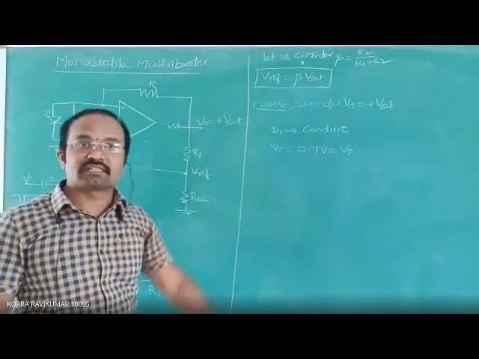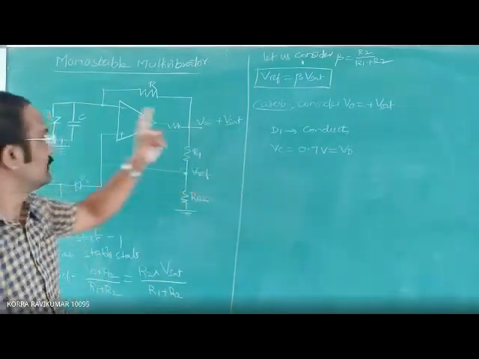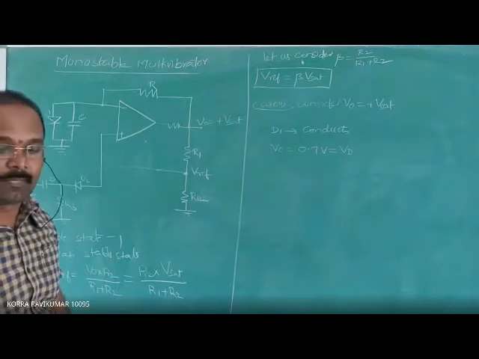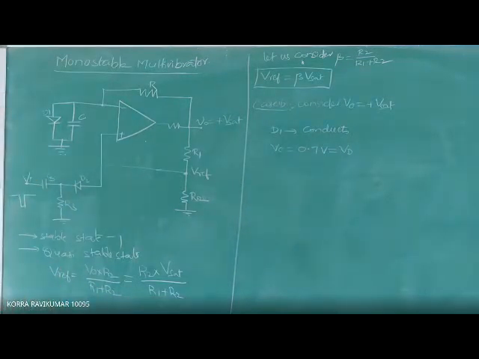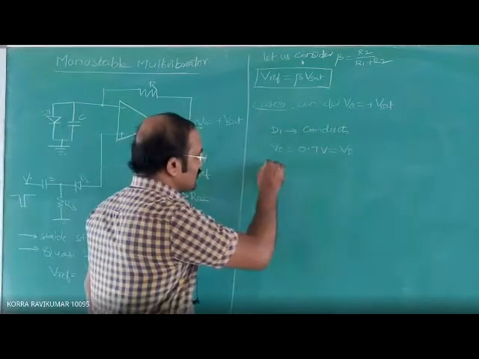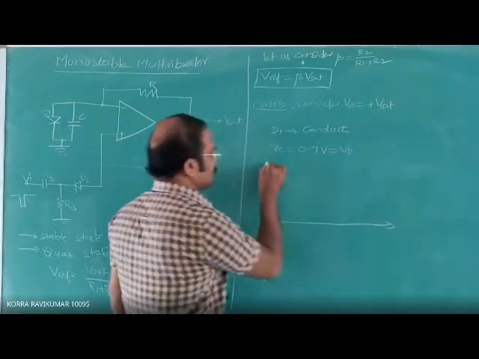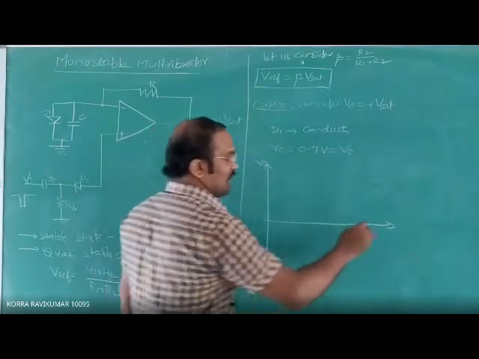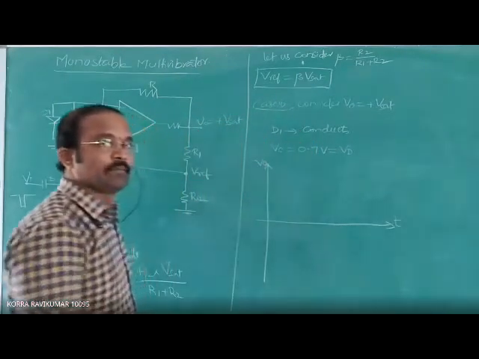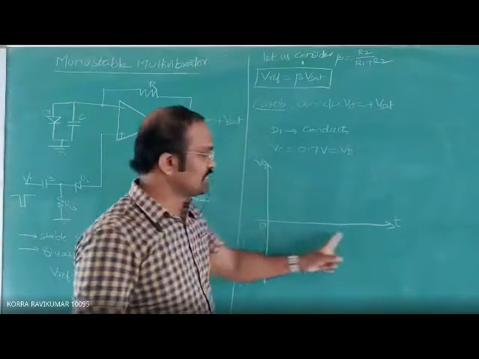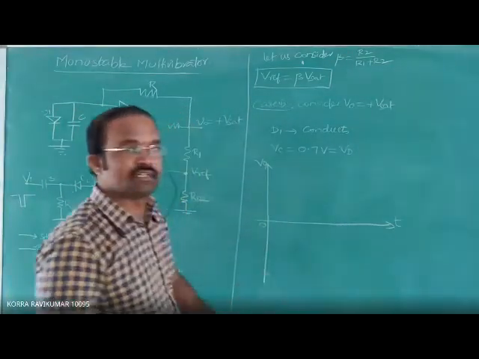This clamping occurs just because of this PN junction diode. The voltage at the positive terminal at that time is what we have to calculate. First, let us draw a graph for case 1, then we will get an idea. Here this is V0 and this is time period T. On the X-axis we take time and on the Y-axis the output voltage.